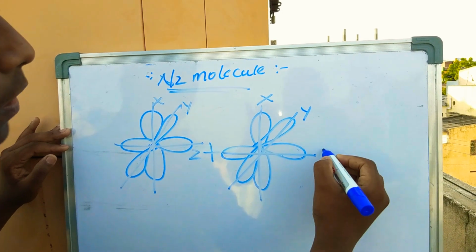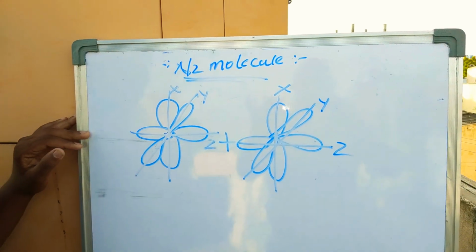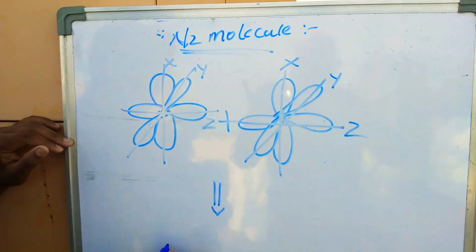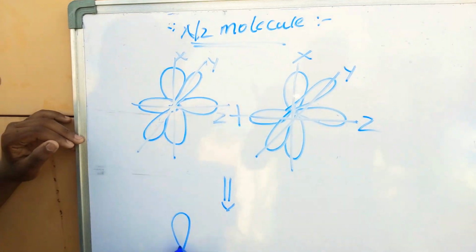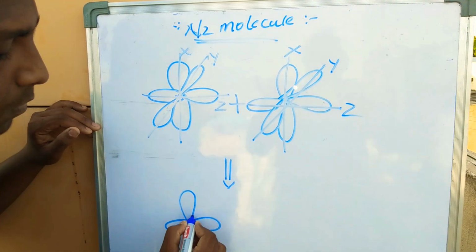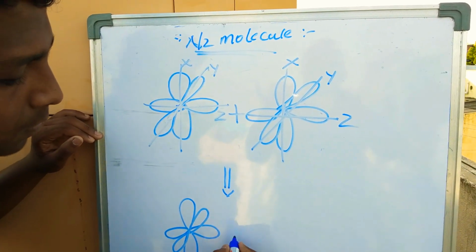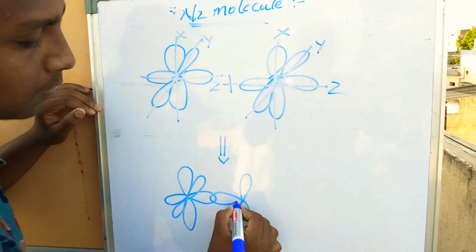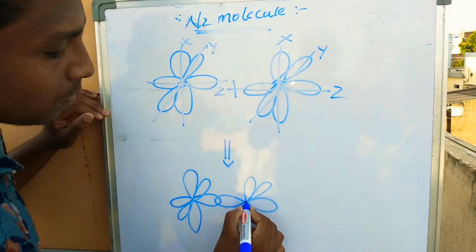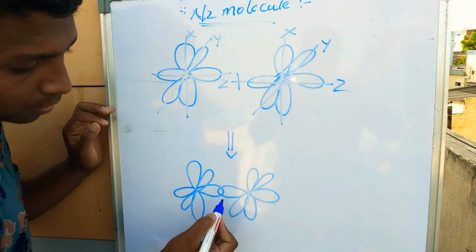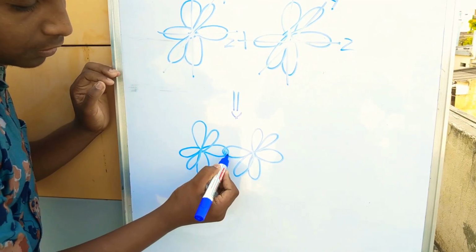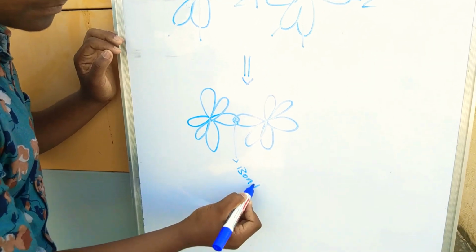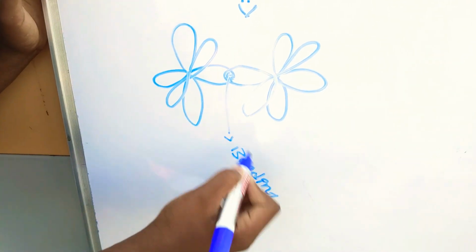X Y Z. When they combine, here also a chemical bond will occur. Observe, here also bonding is going on. Bonding is the attraction between two atoms.